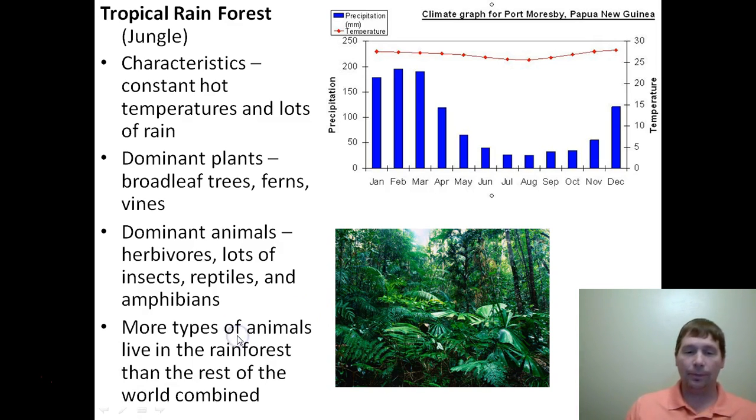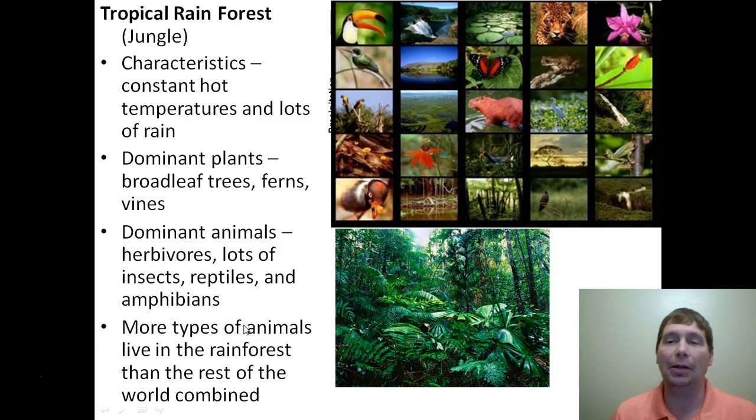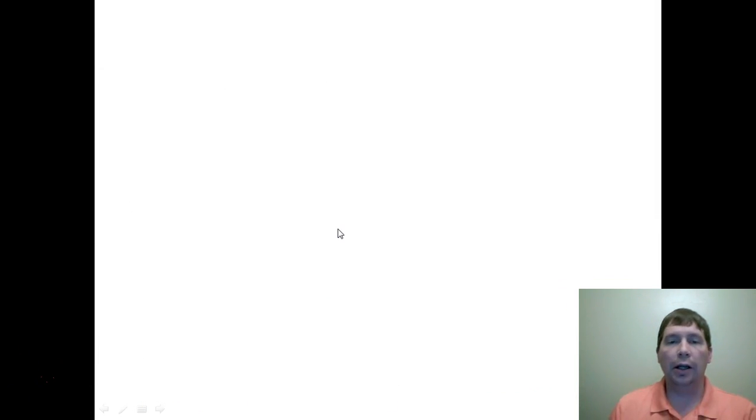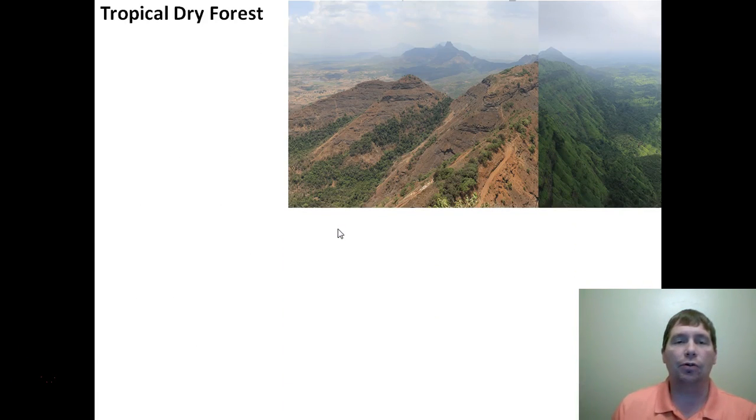How many? The reason why we make such a big deal about the tropical rainforest is there are more species of animals that live in the tropical rainforest than the rest of the planet combined. Now, tropical rainforests make up less than 10% of the Earth's surface, but it has approximately 75% of the Earth's species. So lots of animals live in tropical rainforests because there's so many plants making so much food for them to eat.